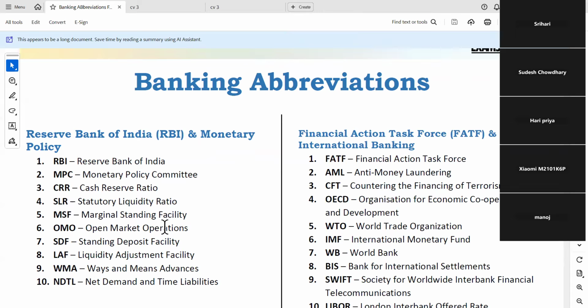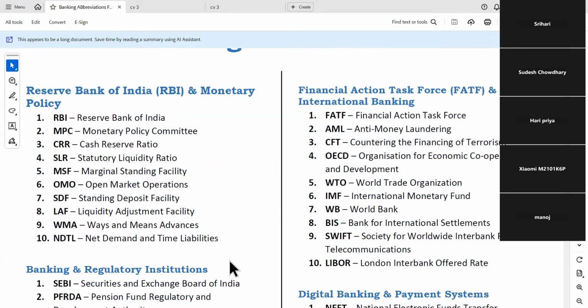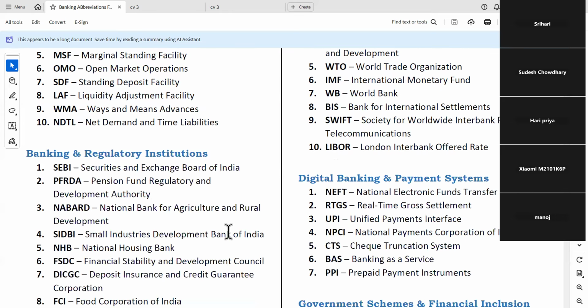Then open market operation means Reserve Bank of India selling and buying government securities, that is known as open market operations. Then LAF, liquidity adjustment facility, that is our repo rate and reverse repo rate and all that. WMA, ways and means advances, are advances given by Reserve Bank of India, mostly to state governments. I am not sure whether they give to central government also. NDTL, you please note it and read it afterwards. Madam, continue.